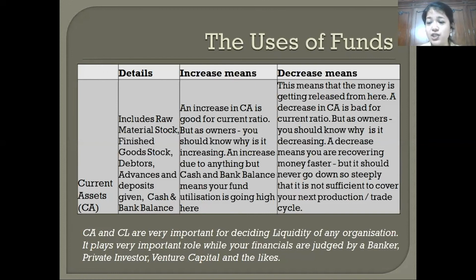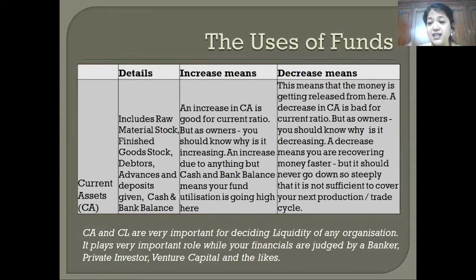At times, your purchase manager will just buy it for some other reasons. But if he's bought at a higher cost, or you don't need to buy it right now, then why pay that cost on capital? Why block that money in current assets? A decrease in current assets is, although not good for the current ratio, good for your cash flow. That basically means you've released some capital from your current assets, and it can be used for other purposes, or you can pay your bank loan for that matter.